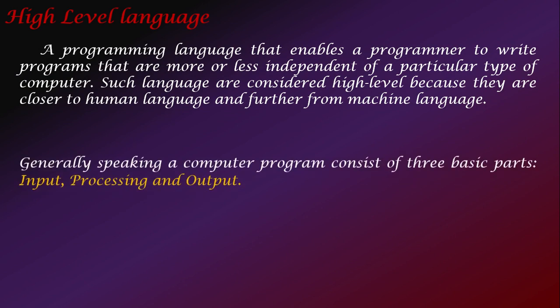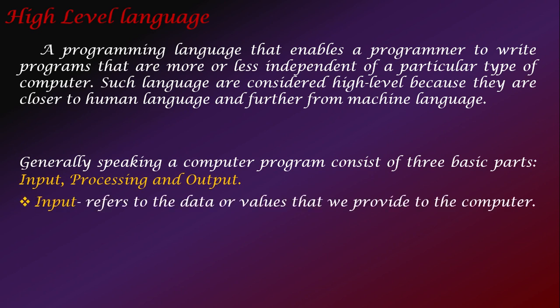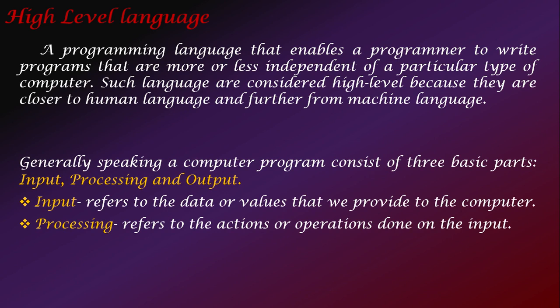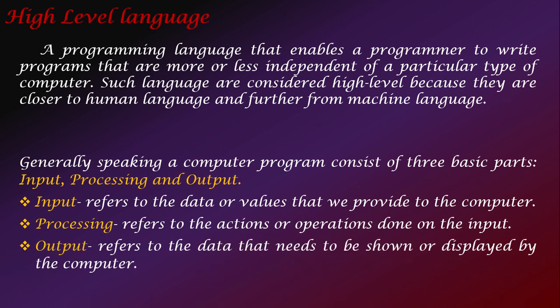Okay, so generally speaking, a computer program basically consists of three parts: input, processing and output. Input basically refers to those data or instructions that we provide to the computer, that we give to the computer. Processing means the actions that the computer performs on the data, and output is the results obtained after processing the data, which the computer shows to the user.